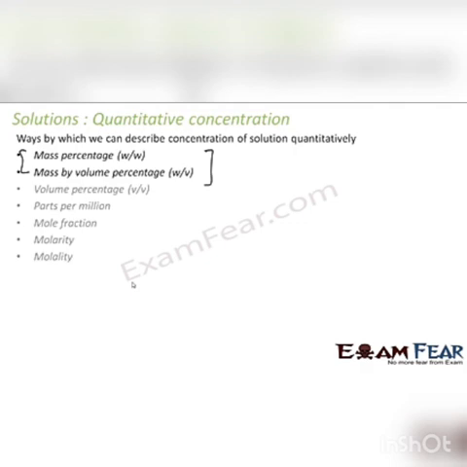Actually, we can do it here itself. The mass percentage of solution is nothing but mass of solute by mass of solution, into 100. Both will be mass, and it has to be solution. That is mass percentage.